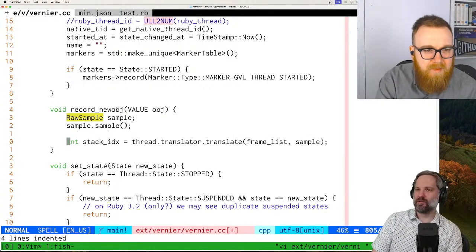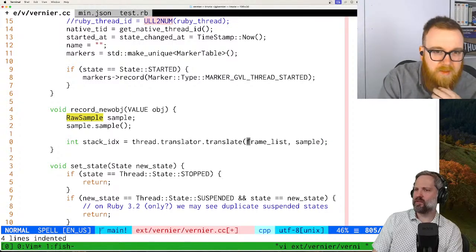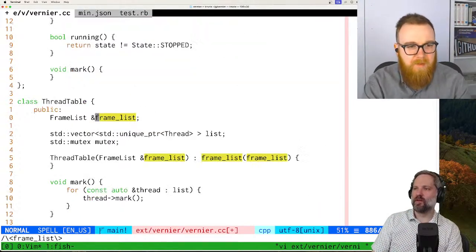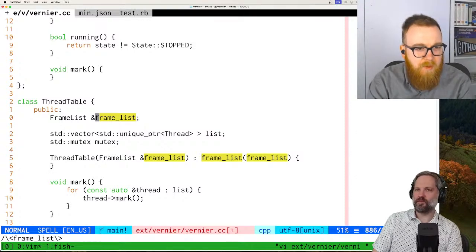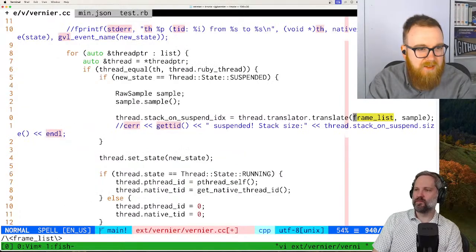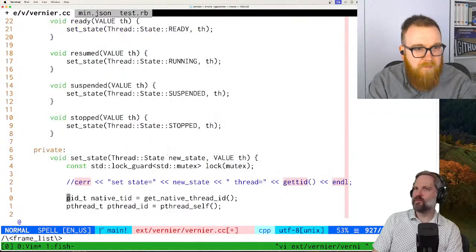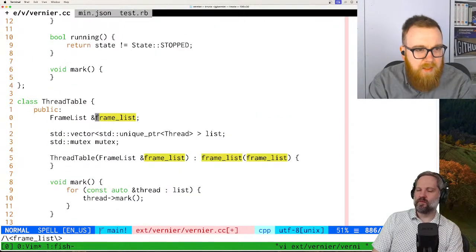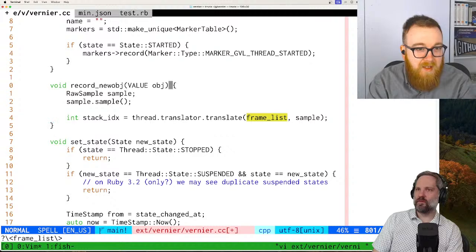Give that a whirl. Wait, we need a frame list? We do need a frame list. I don't know where that is. Okay. Red table has a frame list. Let's, for now, pass it in.